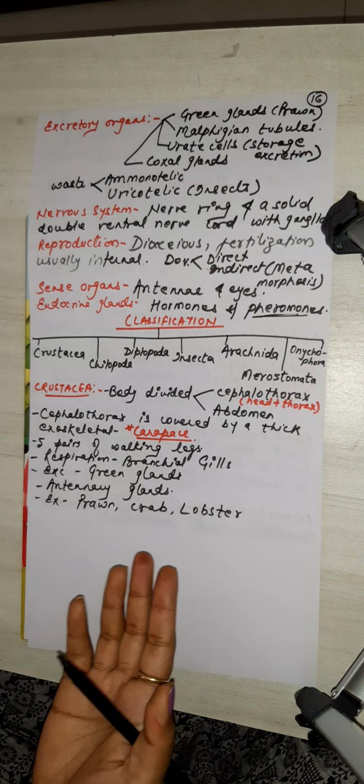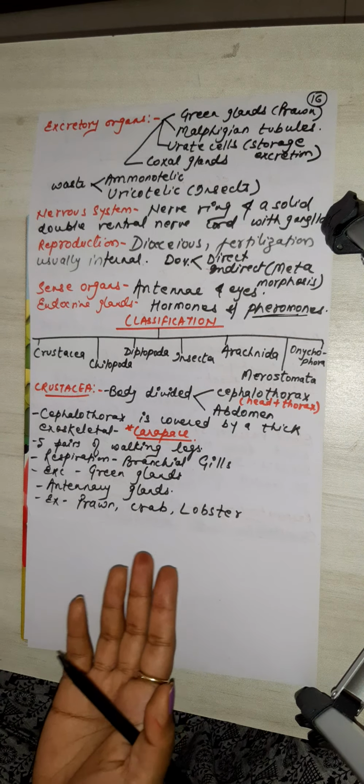Insecta. Now insecta, what does it include? Your favorite butterflies, cockroach, locust, bug. This insecta is also known as hexapoda. Why hexapoda?